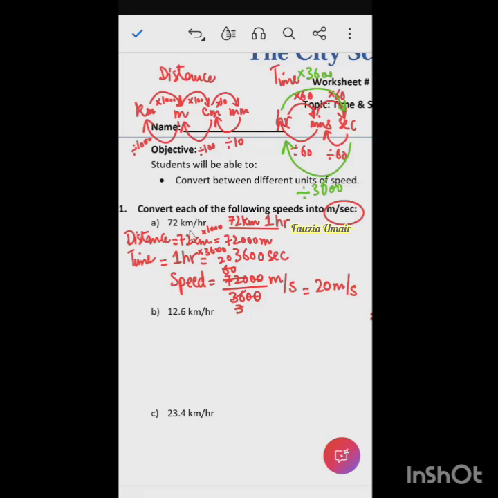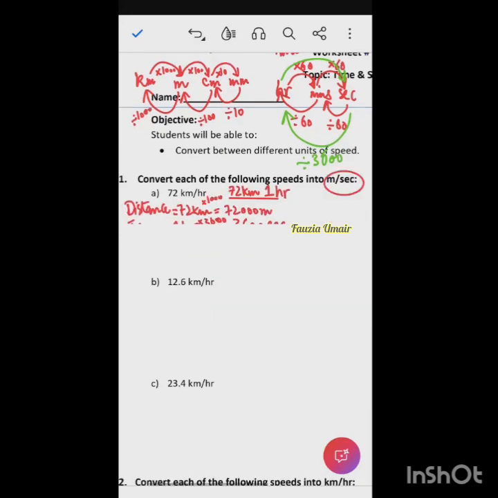So when you are going into the smaller unit of speed, the calculation is comparatively easier, because you need to cancel, and you will still have a whole number. But when you go from a smaller unit to a bigger unit, your answer will sometimes be in decimals and smaller. Okay? So you need to learn it. Moving on to the next one, I hope this is clear.